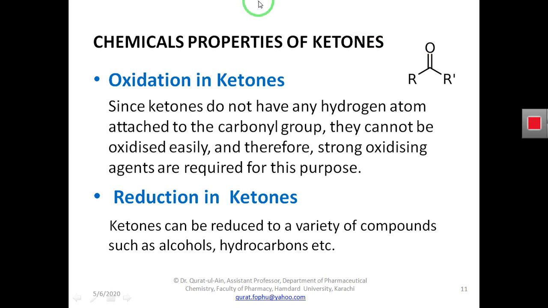As we are seeing here, why can they not have a hydrogen atom attached to the carbonyl group of the ketone? Because you are seeing here that it is the carbonyl group. I told you that carbon has four valencies. So two valencies of carbon are occupied here by oxygen. Oxygen has two lone pairs of electrons, which means there are two electrons free in its last orbital.